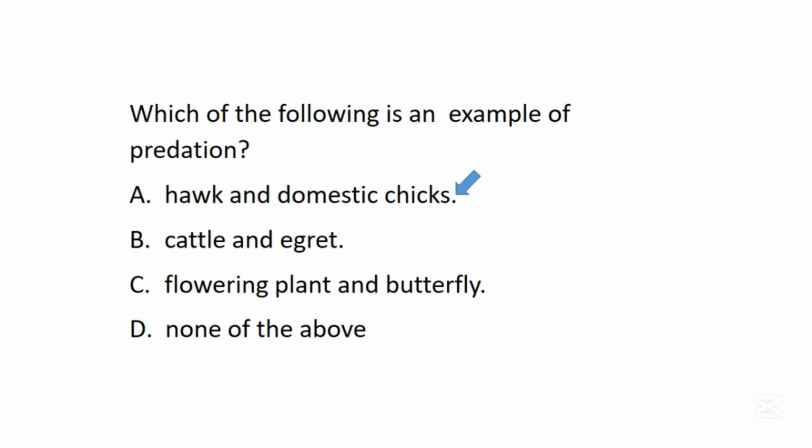The hawk feeds on domestic chick by killing the domestic chick. So in this case, the hawk is regarded as the predator and the domestic chick or chicks are regarded as the prey. So this relationship whereby the stronger organisms known as the predators kill and feed directly on the weak organisms known as the prey is best described as predation.